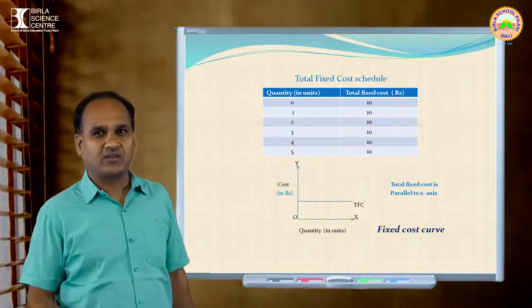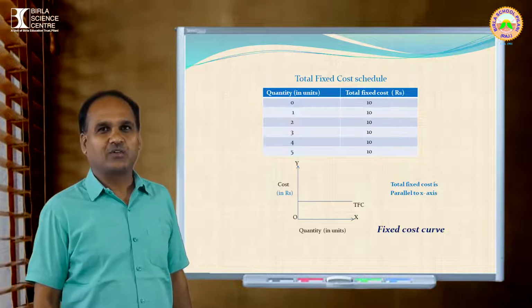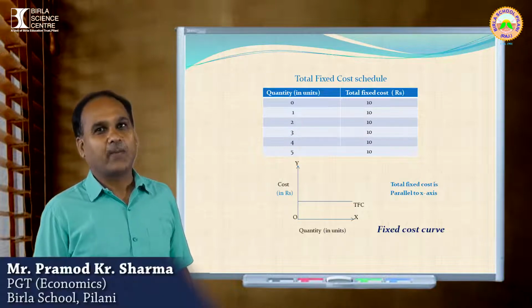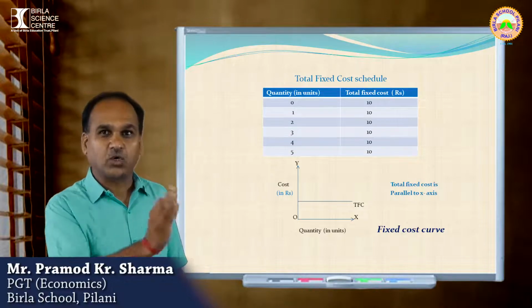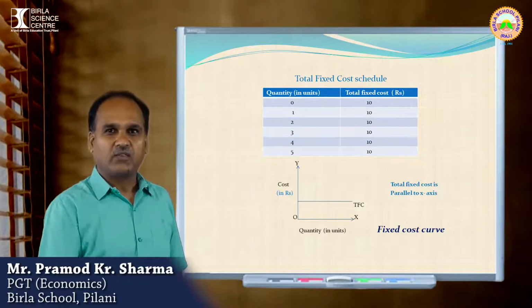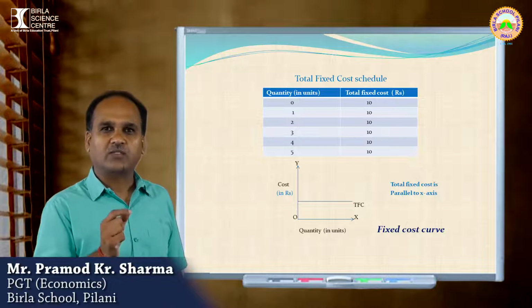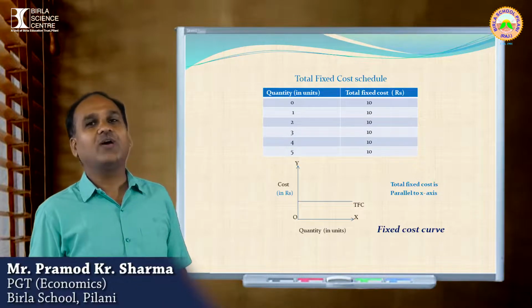So that's why I mentioned, you can see with the yellow color, total fixed cost is parallel to x-axis. You can get this question in the exam also: what is the slope of TFC? Write with full confidence, total fixed cost is parallel to x-axis.